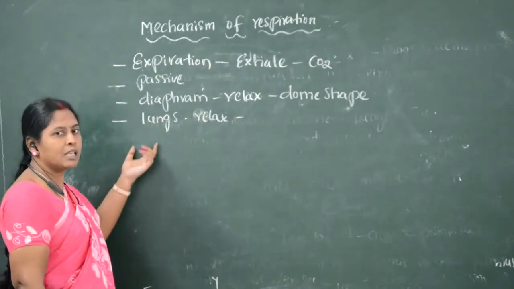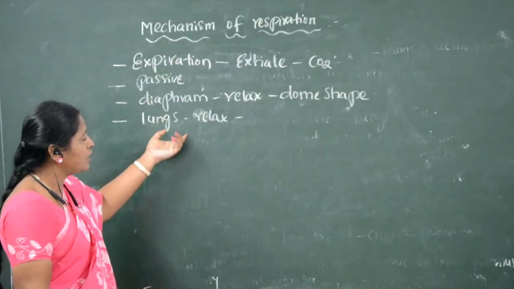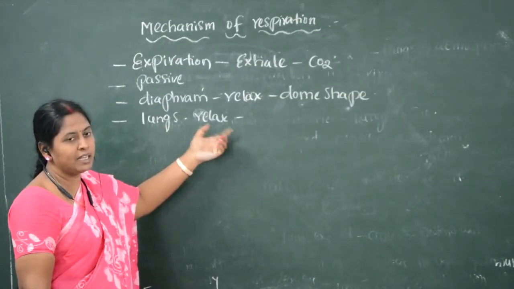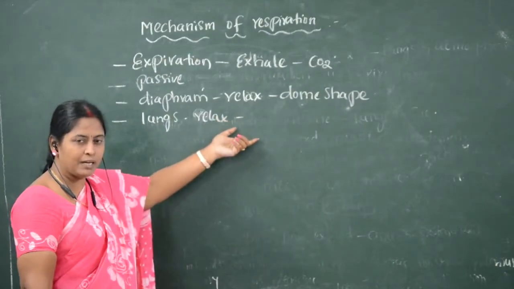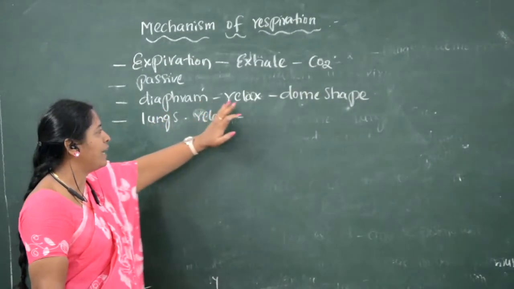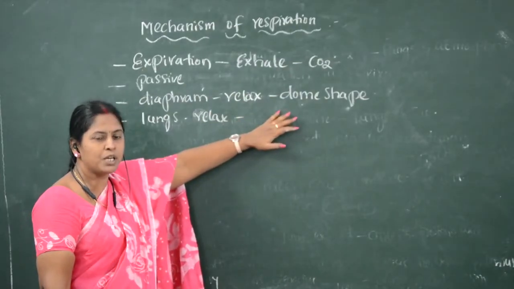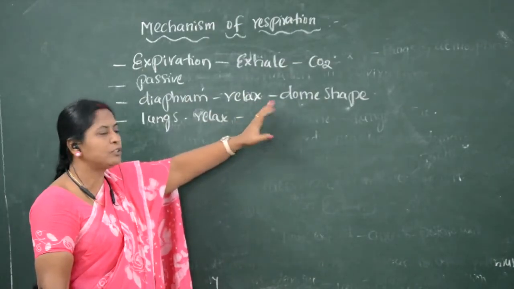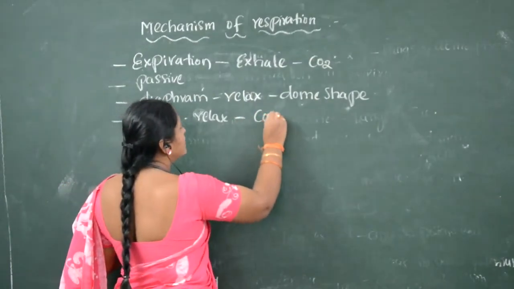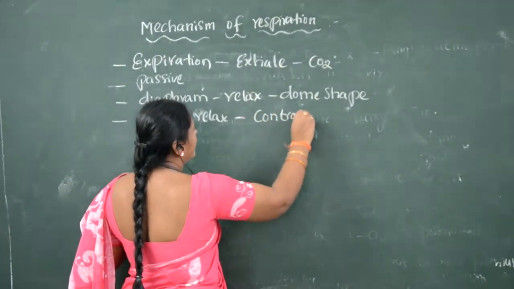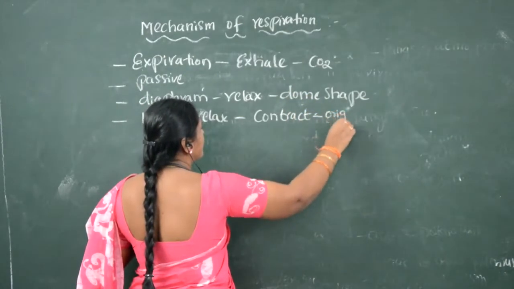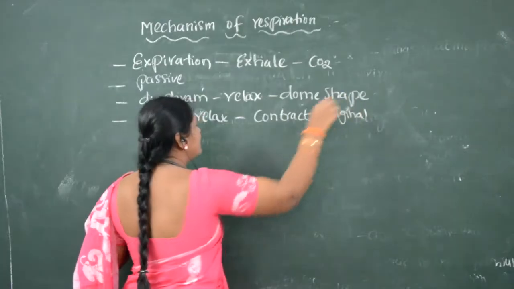That means the lungs come to the normal position. The lungs had expanded; now the lungs contract because of the diaphragm coming to the relaxed stage. So lungs relax means lungs contract. The lungs come back to the original shape.